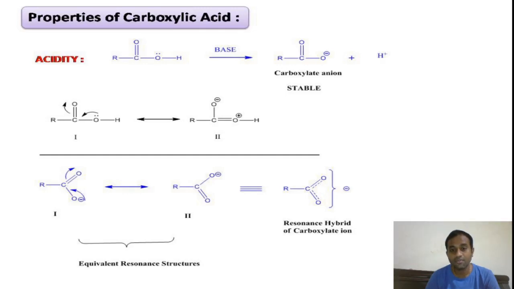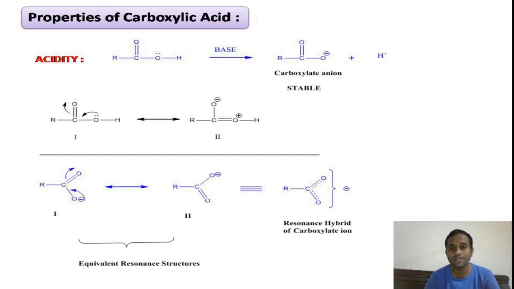Equivalent resonance structures are more stable. What I am saying? Equivalent resonance structures are more stable. So here our carboxylic acid loses H plus ions to form the carboxylate anion, and the carboxylate anions are very stable, which we can explain based on the equivalent resonance structures. Even though the structures are two, they are equivalent in nature. So equivalent resonance structures are more stable than all other resonance structures.